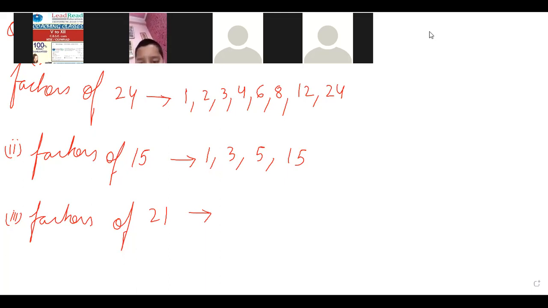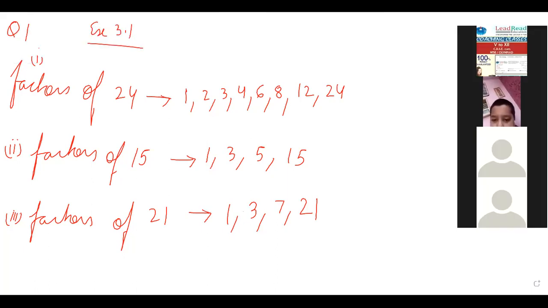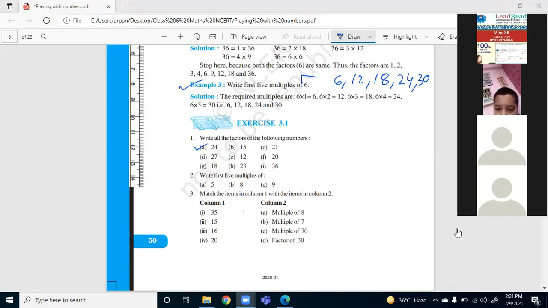So, ma'am, the first factor is 1, next is 3, next is 7, and lastly it's 21. Excellent, Ahana. So you have explained it very correctly. 1, 3, 7, and 21 are the factors of 21. So let's proceed to the next one. That is the fourth part. You have to find the factors of 27.